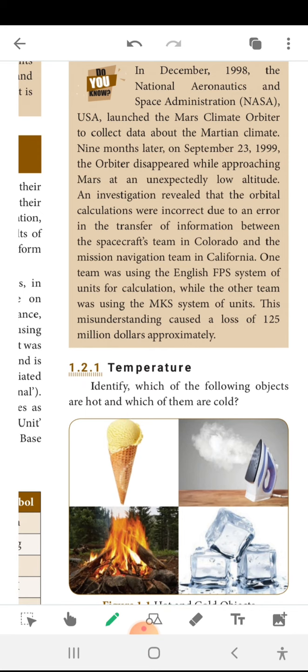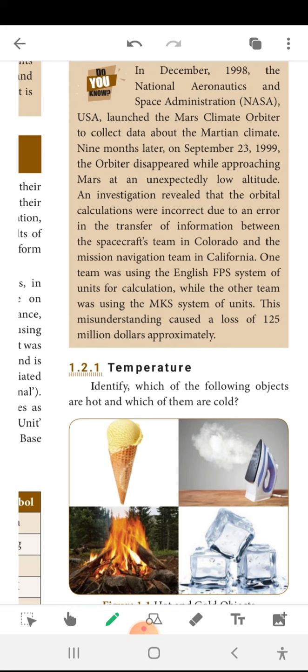Temperature. What is temperature? Today's temperature is very hot because of summer. And how can we say the temperature? Only by realizing the hotness or coldness. The measure of hotness or coldness is called temperature. Here we are seeing ice cream, iron box, ice cubes and campfire. By seeing this itself we can see the temperature is high in the campfire and iron box, and the temperature is low in ice cream and ice cubes.